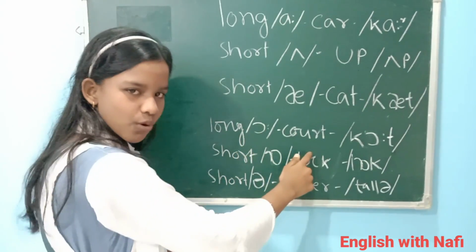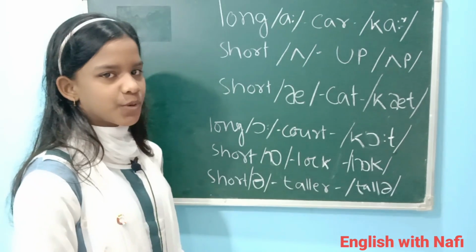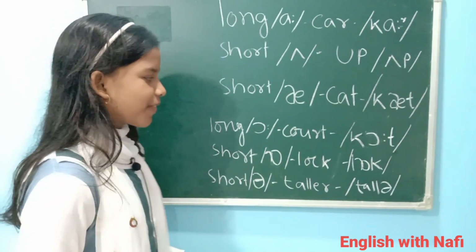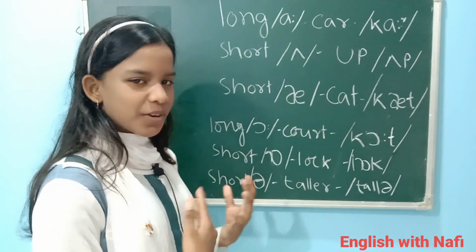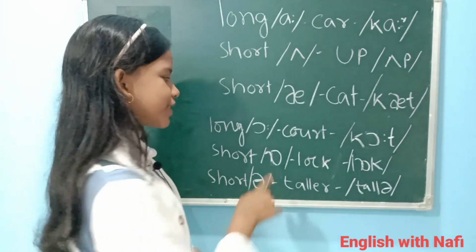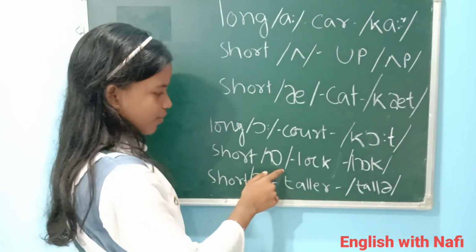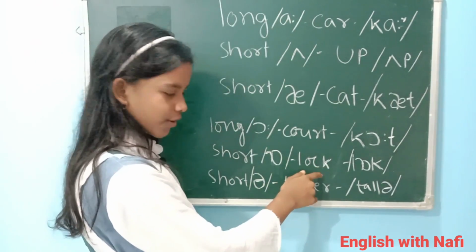Long O, coat. British pronounce it like coat, but Americans pronounce it like coat. The only difference is that the British don't pronounce the R and Americans pronounce the R. So it's coat. It's long O. Short O. Lock. Lock. Short O.